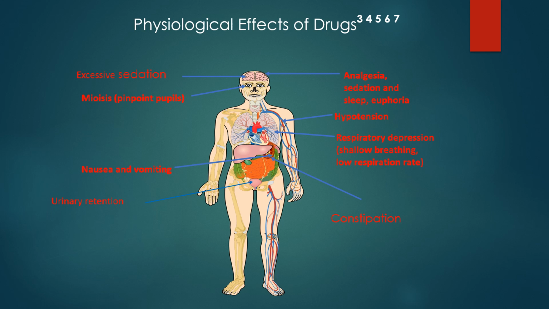Physiological effects of the drug are analgesia, sedation, sleep, and euphoria. Respiratory depression is the serious adverse effect of opioids. Constipation is also one of the common effects of methadone. Other effects are excessive sedation, miosis, nausea and vomiting, urinary retention. Miosis, or pinpoint pupils, is a diagnostic sign of an opioid dependent person.